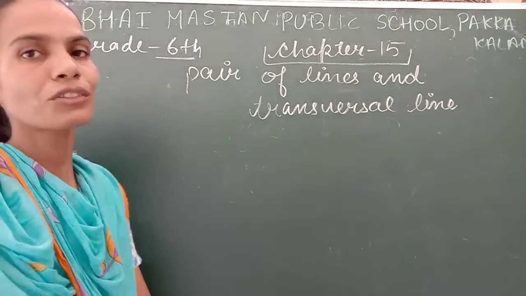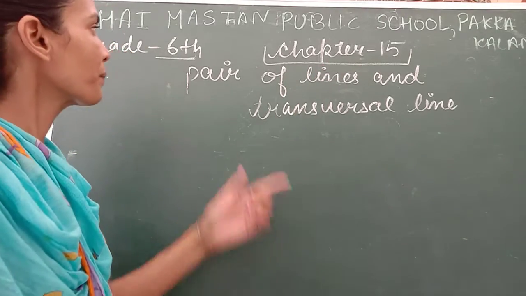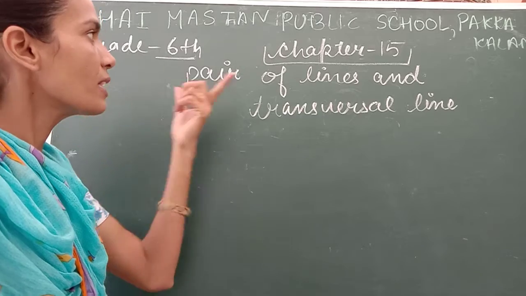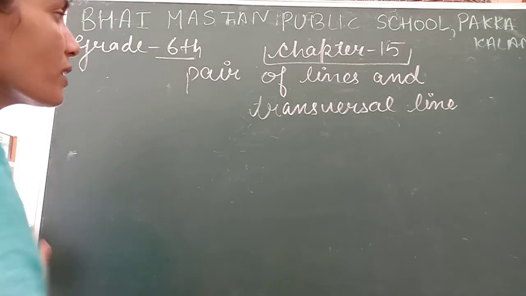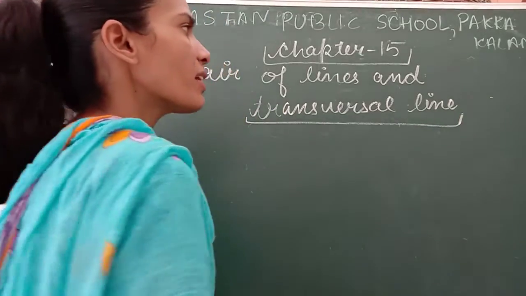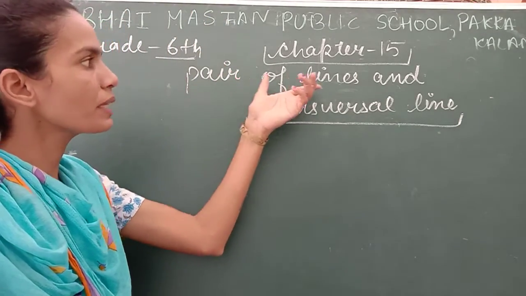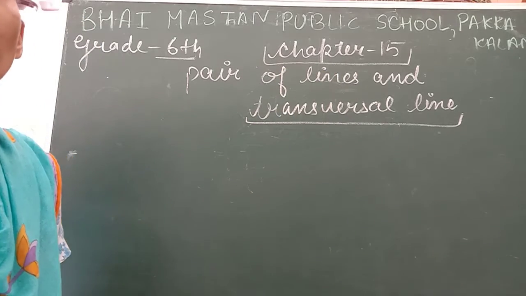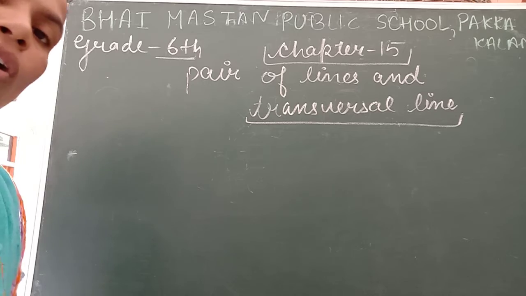Okay, so today we are going to start a new chapter, chapter number 15, and the name of this chapter is pair of lines and transversal line. This is a different one; I will discuss it later. Now we are going to discuss pair of lines. Pair of lines means you have to write whether the lines are parallel or not.